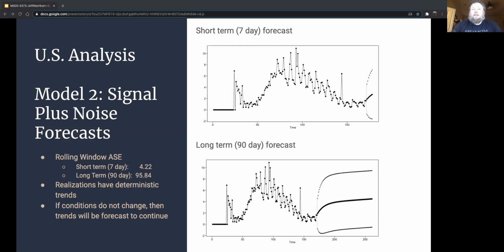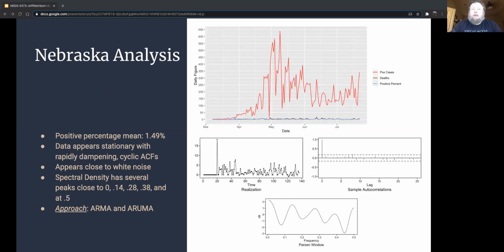Great, the short-term 7-day forecast has a pretty good rolling window ASE of 4.22, and the 90-day long-term forecast has a rolling window ASE of 95.84. That wraps up the United States. Moving on to the Nebraska state data.